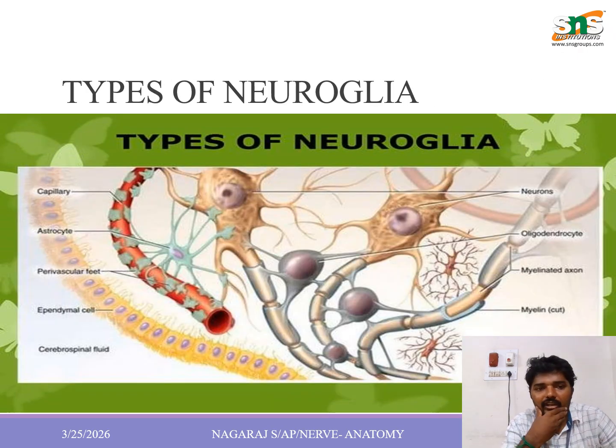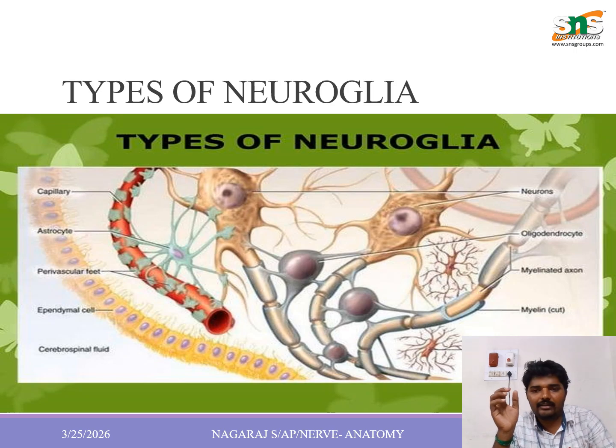Then types of neuroglia. Capillary cells surround the cells present in the blood capillaries. Then astrocytes, with perivascular feet, are present on the outer structure of the capillaries. Then ependymal cells form the outer layer lining. Then the cerebrospinal fluid is present in the ventricular system. Then neurons have the cell body with the nucleus at the center, oligodendrocytes, then myelinated axons or myelin sheath.